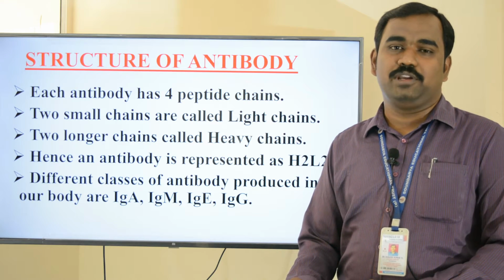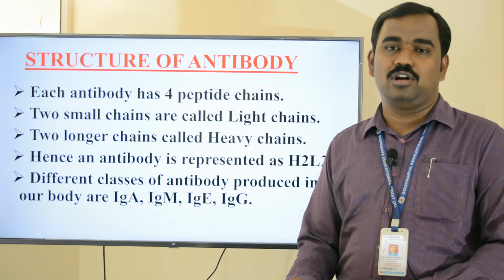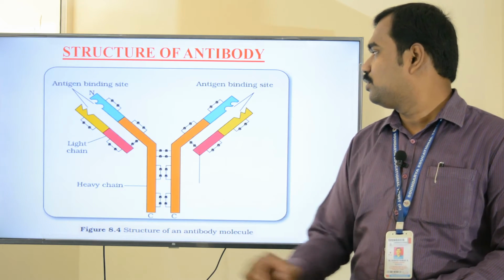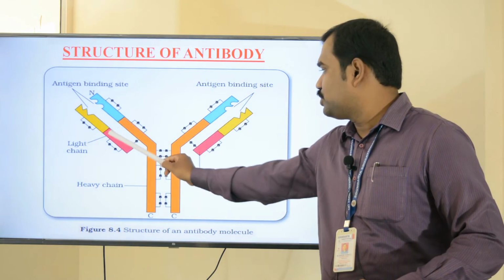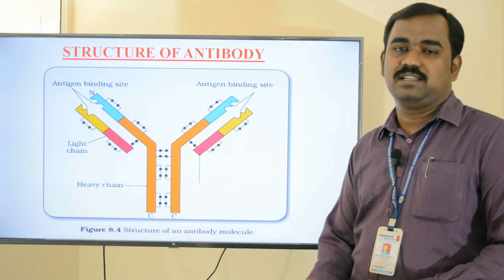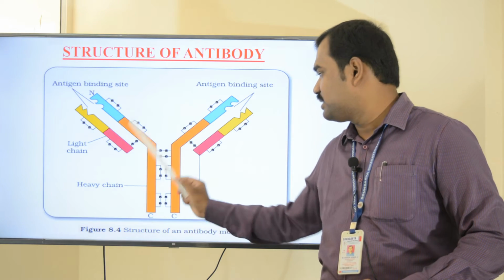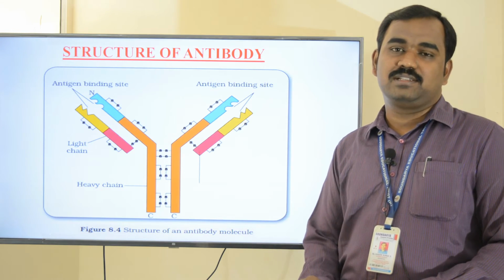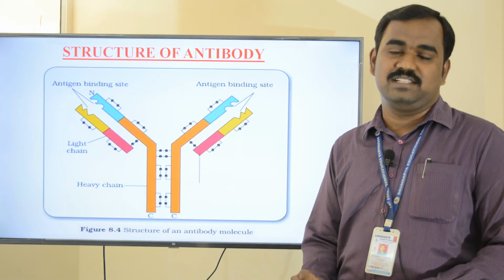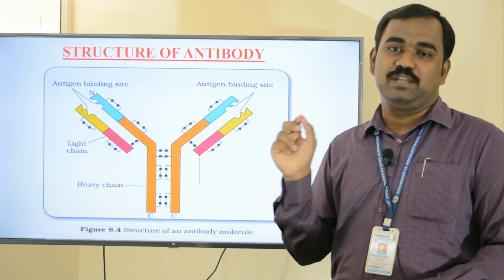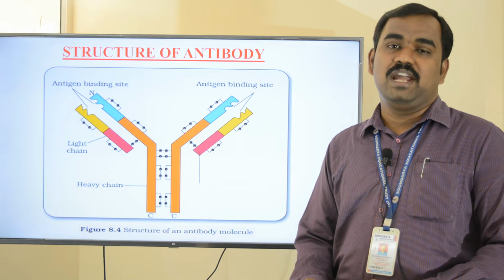Structure of antibody. Each antibody has four polypeptide chains. The two chains which are smaller in size are called light chains. The two chains which are longer are called heavy chains. Hence the antibody is generally represented as H2L2.